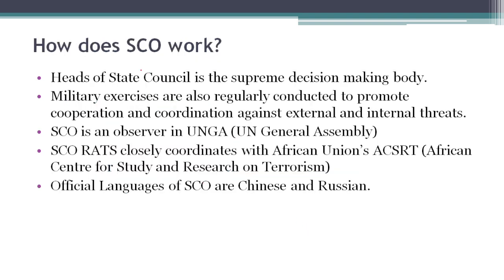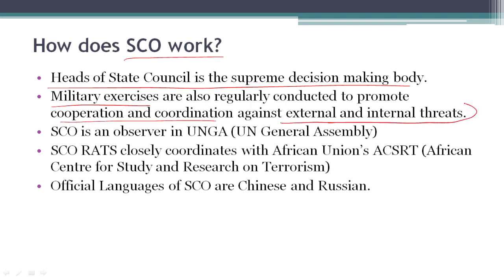Let's look at how Shanghai Cooperation Organization works. As we have seen, Heads of State Council is the supreme decision-making body. SCO also holds military exercises regularly. They promote cooperation and coordination, especially against external as well as internal threats like separatism and extremism. External threats can include border crisis. SCO is an observer at UNGA, that is UN General Assembly.